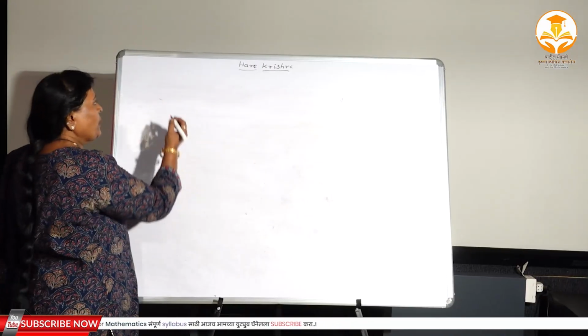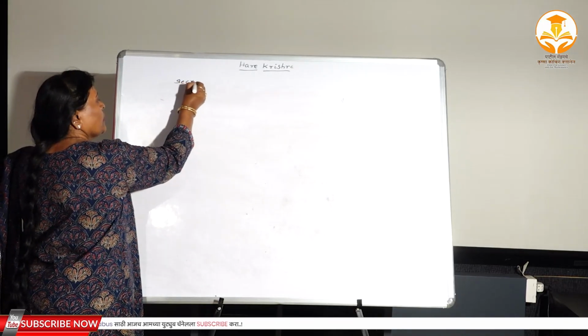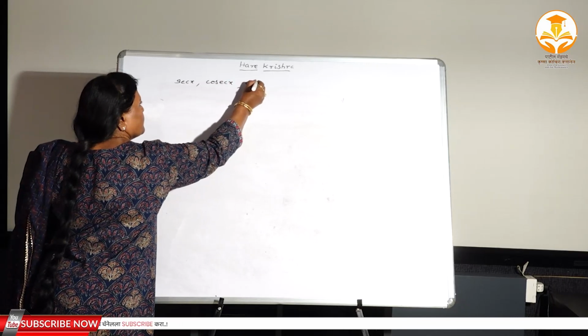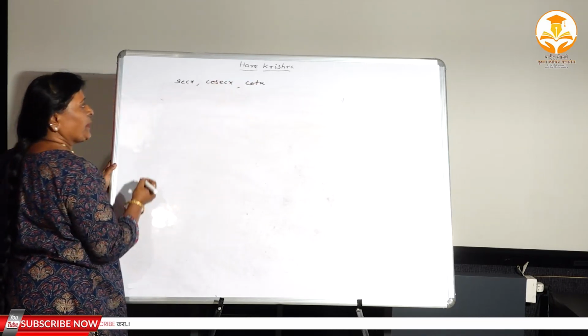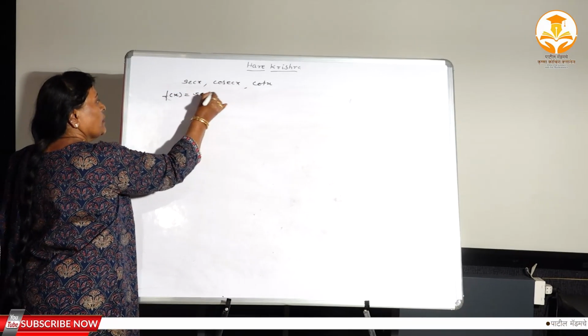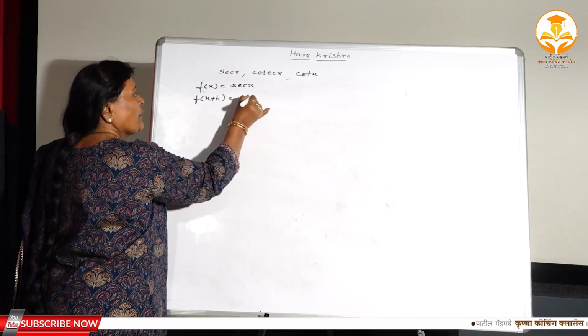Let us continue again. We have to find out the derivative of now sec x, cosec x and cot x with the help of first principle, isn't it? Again, the function is f of x equal to sec x, f of x plus h is equal to sec of x plus h.